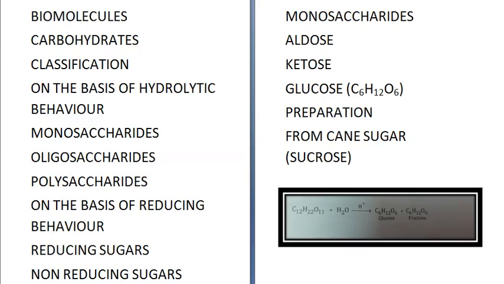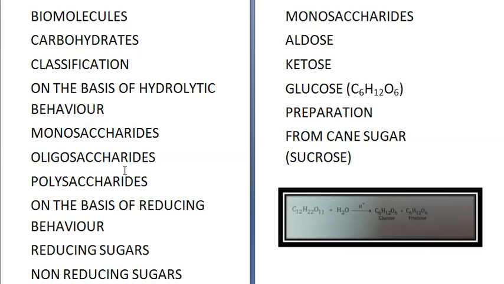Second is oligosaccharides. Oligosaccharides are the carbohydrates that hydrolyze to yield 2 to 10 molecules of monosaccharide. They can be further classified as disaccharides, trisaccharides, tetrasaccharides, etc. Di means 2, tri means 3, depending upon how many monosaccharides are produced from hydrolysis. Examples of oligosaccharides are sucrose, maltose, etc.